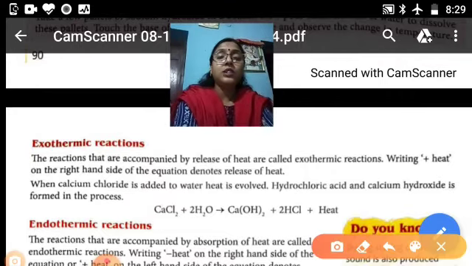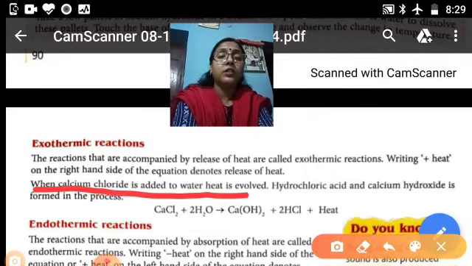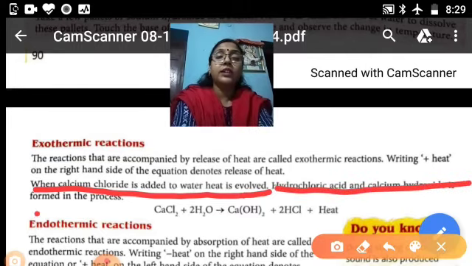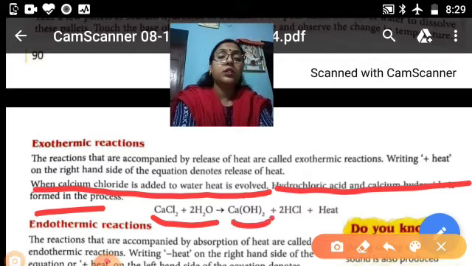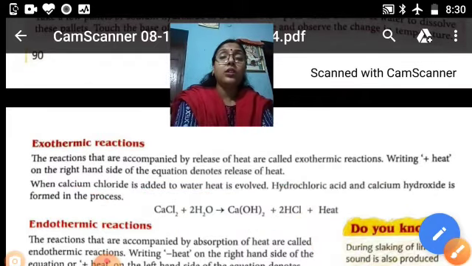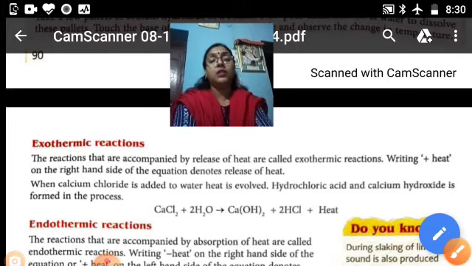When calcium chloride is added to water, heat is evolved, and calcium hydroxide and hydrochloric acid are formed. So calcium chloride plus water gives calcium hydroxide plus hydrochloric acid, and heat is released. This is called an exothermic reaction.